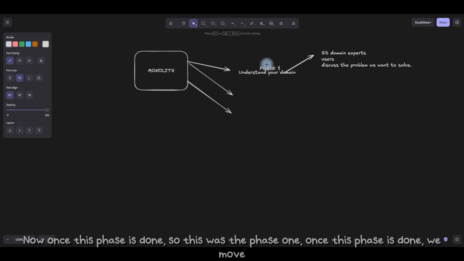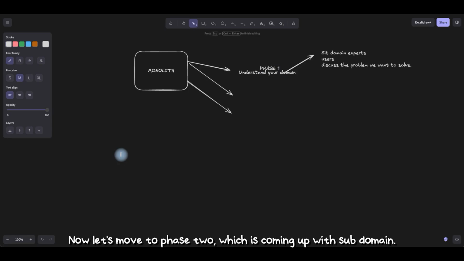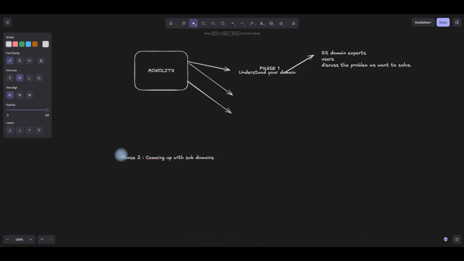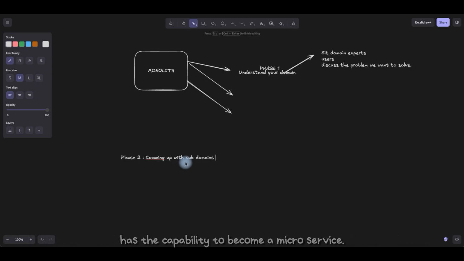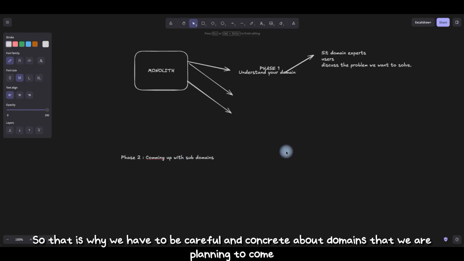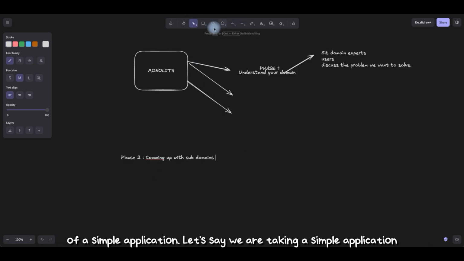Once this phase is done, we move to another phase, which is coming up with domains and subdomains. Now let's move to phase two, which is coming up with subdomains. There are a lot of questions about how to come up with subdomains, because each subdomain has the capability to become a microservice. That is why we have to be careful and concrete about the domains that we are planning to come up with.